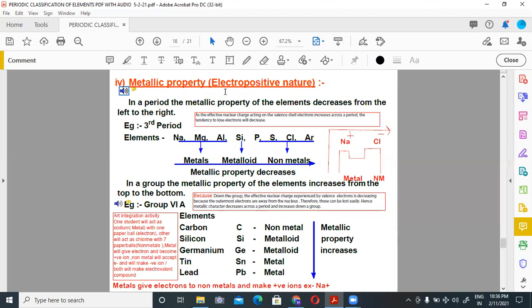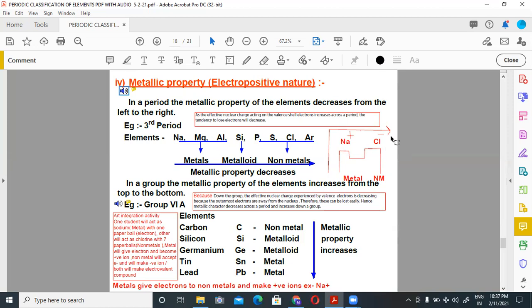Metallic properties, electropositive nature. In a period, the metallic property of elements decreases from left to right, as the effective nuclear charge acting on the valence shell electrons increases across the period, so the tendency to lose electrons decreases. You can see here the elements sodium, magnesium, aluminum, silicon, phosphorus, sulfur, chlorine, argon. These are elements of the 3rd period. These are metals, silicon is a metalloid, and these are non-metals. So metals have a tendency to make positive ions, non-metals have a tendency to make negative ions.